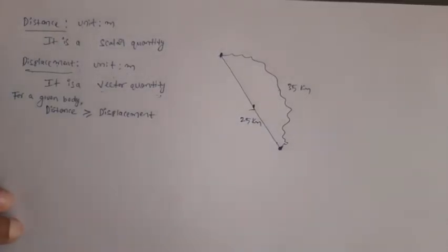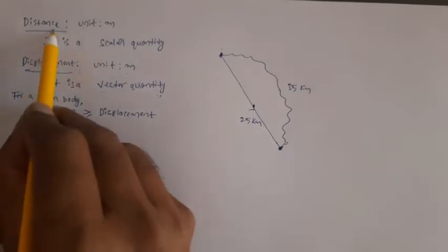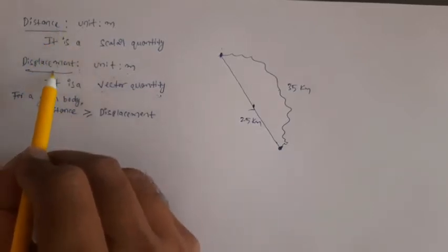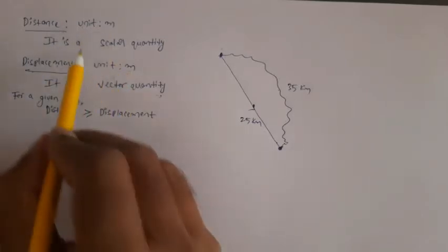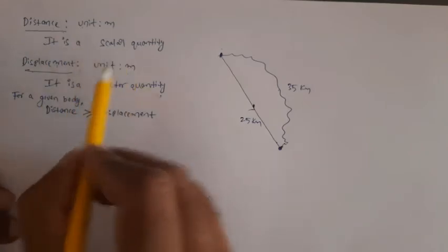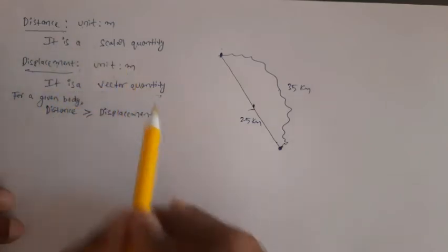Good morning, dear students. In the earlier video, you have learned the terms motion, rest, frame of reference, distance, and displacement. I would like to explain the difference between distance and displacement now. The unit of distance and the unit of displacement are both the same, meters. But distance is a scalar quantity, and displacement is a vector quantity.